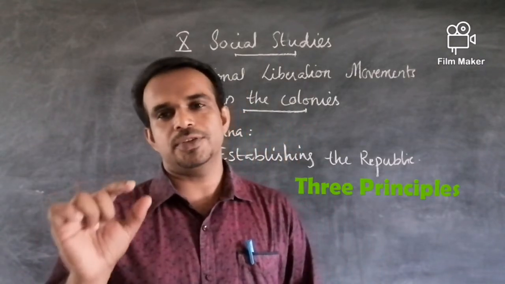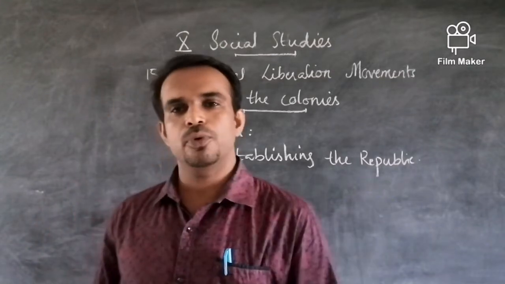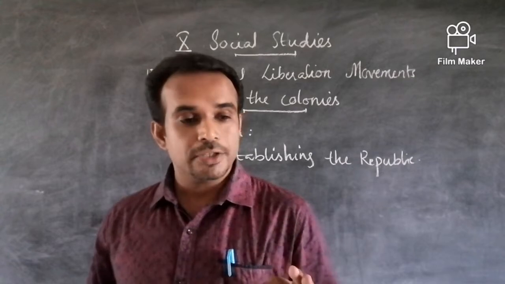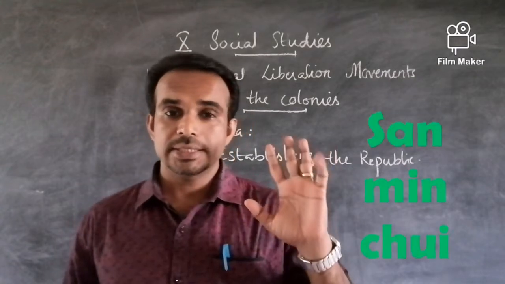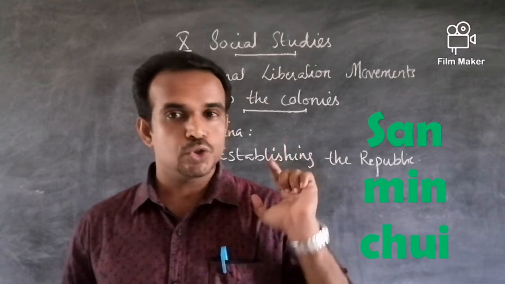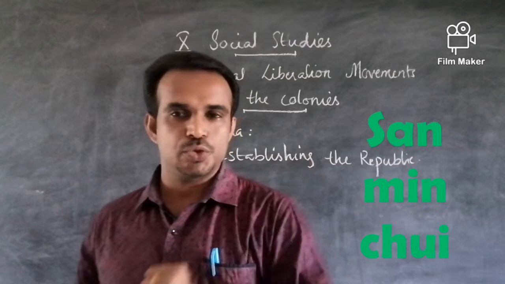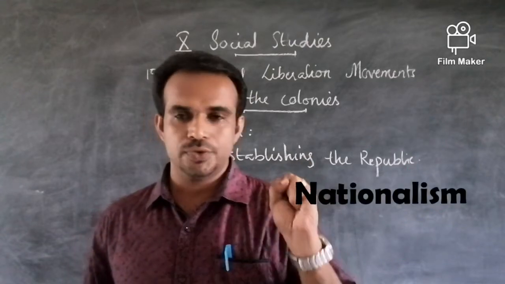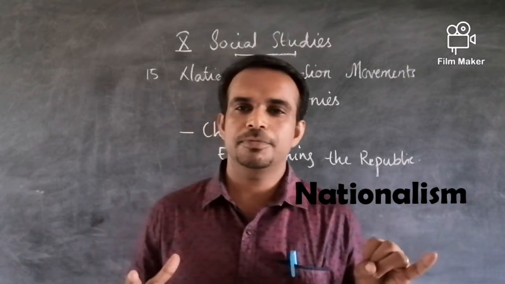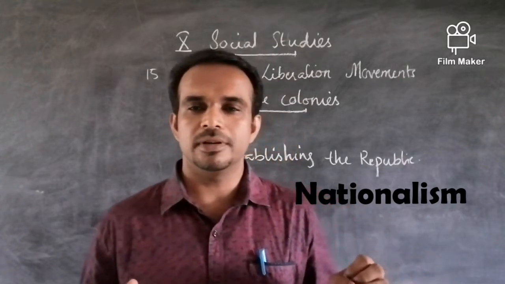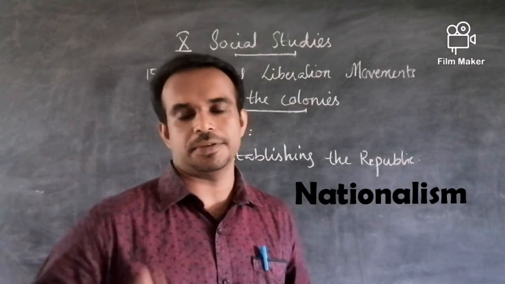Okay, so he started to establish a government based on three principles, a program of action by Sun Yat-sen. They were San, Min, Chui. San means nationalism, establishing a kind of spirit in the people towards the development of a nation.